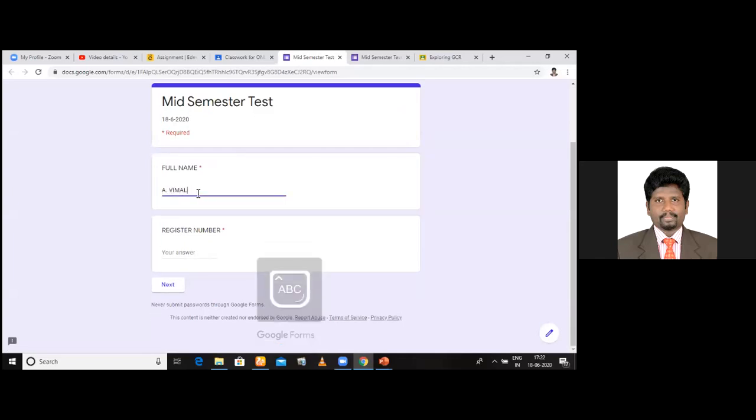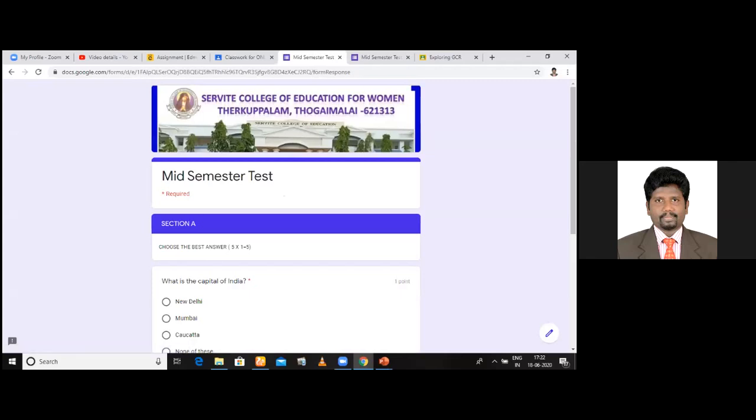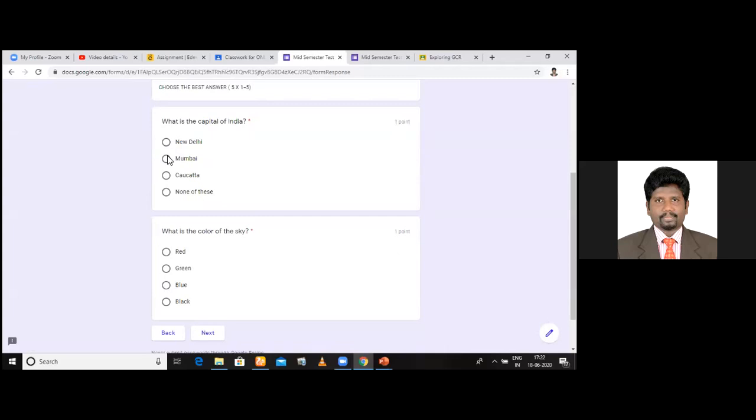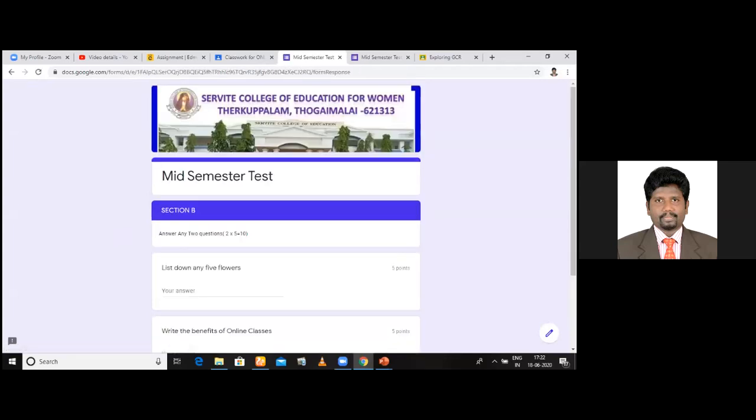So Vimal Gerald, I'm just typing. Register number, I'm just pressing 101. Next question. See, actually the questions are shuffled. Now you can choose the right answer. For example, I'm just choosing one right and one wrong answer. Go for the next. See here, this is section B. Next section. Okay, section by section I'm going.